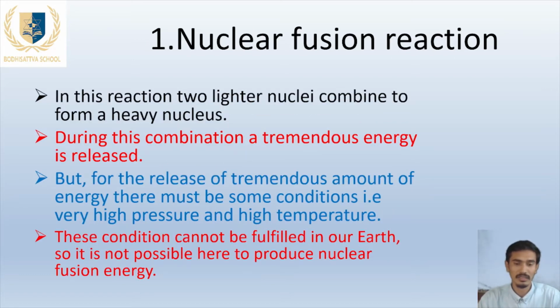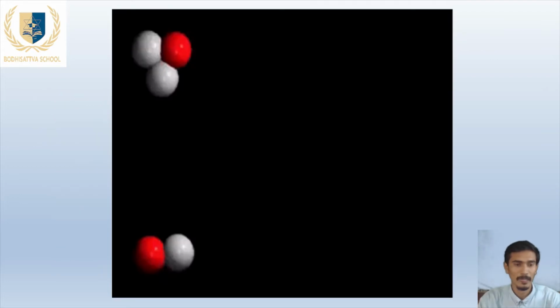This type of reaction occurs in the sun and the stars, because in the sun and the stars there is a high amount of temperature and pressure. The temperature required by the nuclear fusion reaction is 100 million degrees Kelvin, which is not possible on the earth. Examples of nuclear fusion are the production of the hydrogen bomb and the production of energy by the sun.